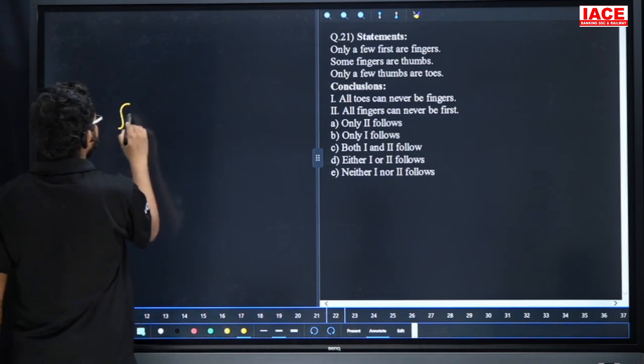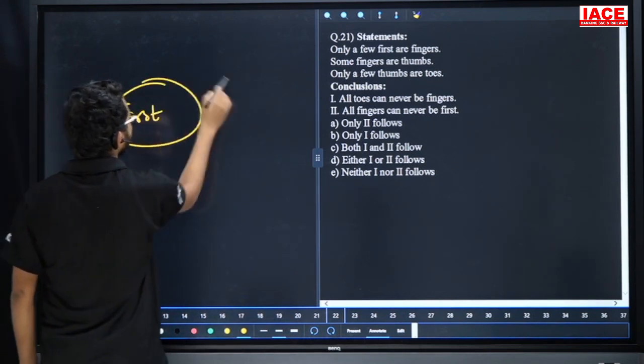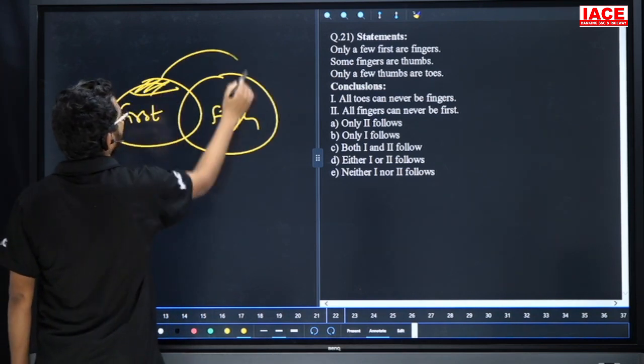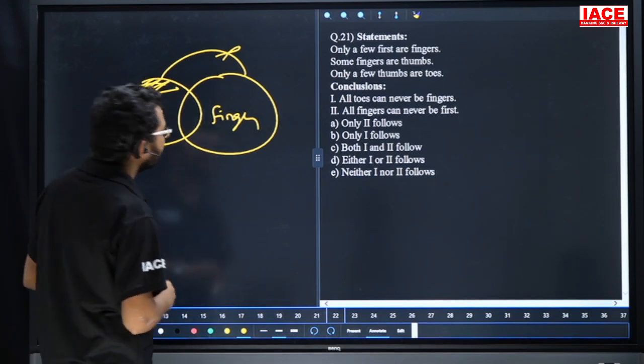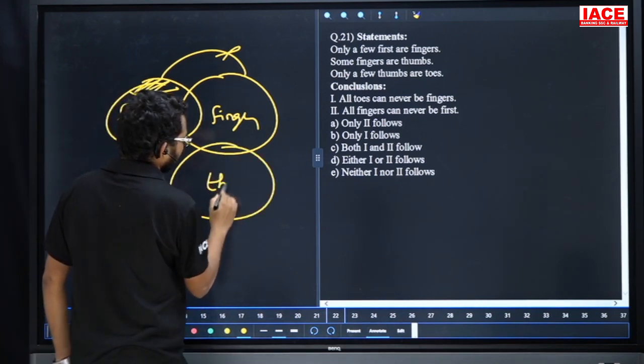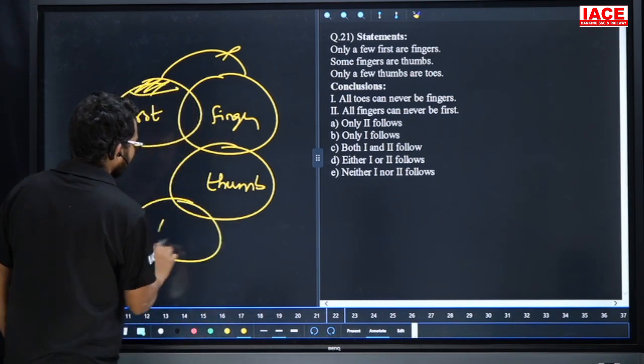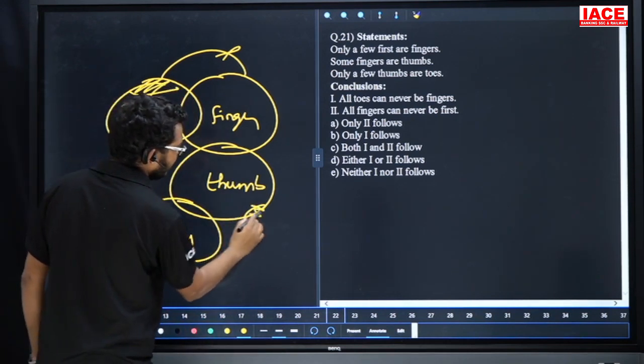Question 21. Only few first are fingers. That means some first is a finger. Friends, check it. Some first is a finger, and some first is not a finger. Next one: some fingers are thumb. Some finger is a thumb. Only few thumbs are toys. Some thumb is a toy. Next, some part of thumb is not toy.